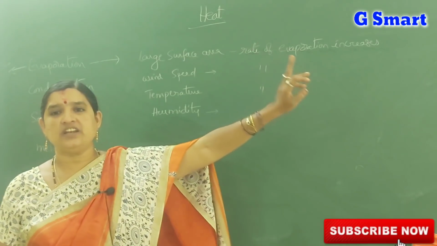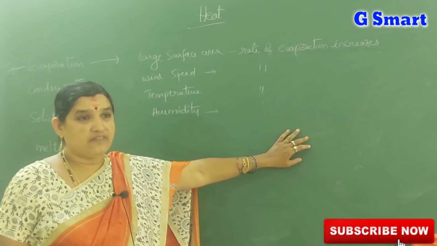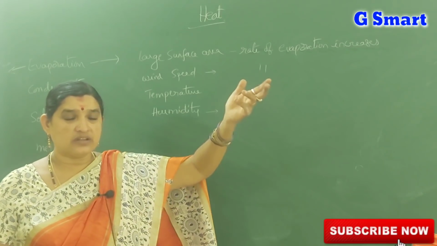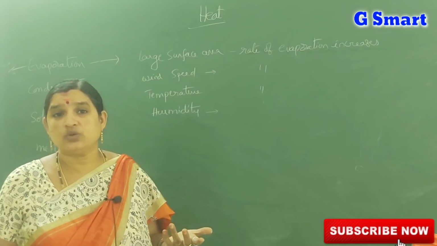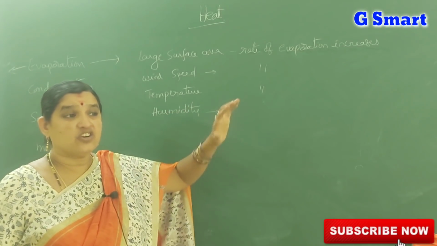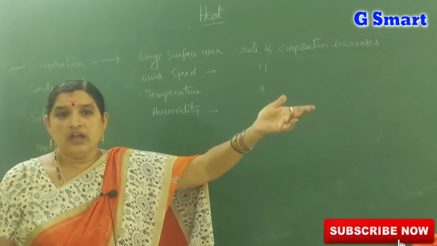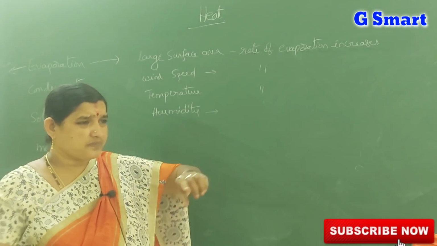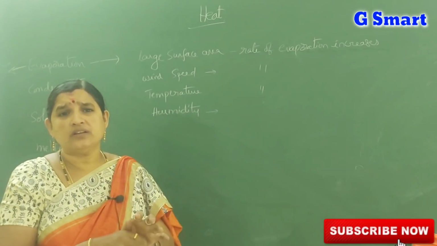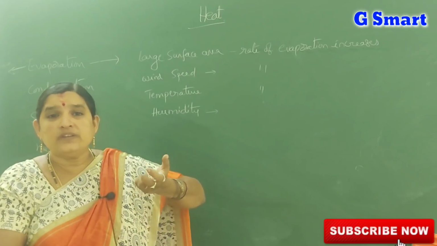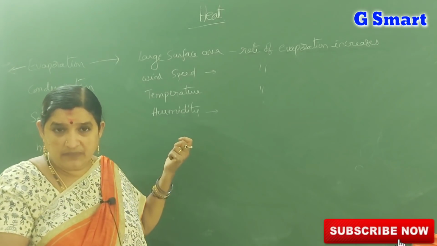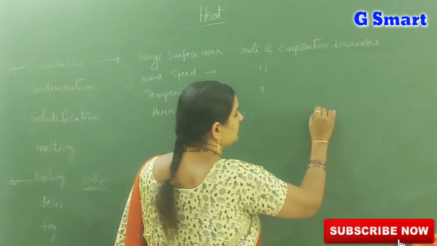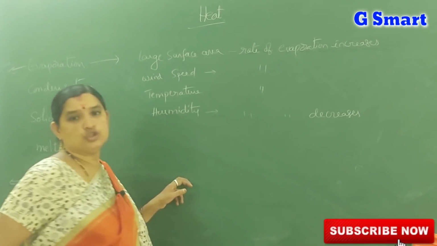So humidity decreases the rate of evaporation.